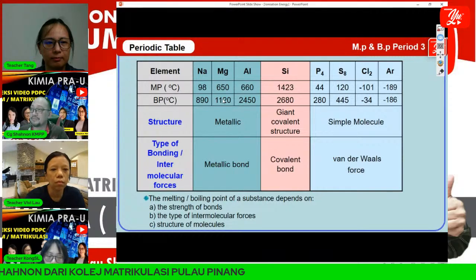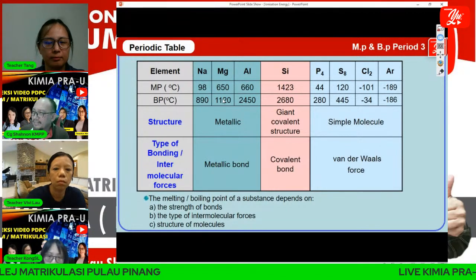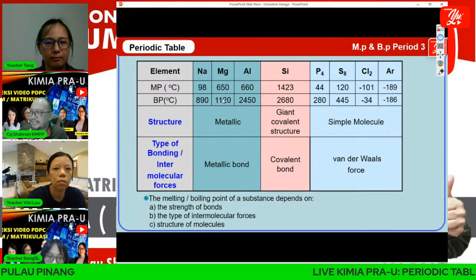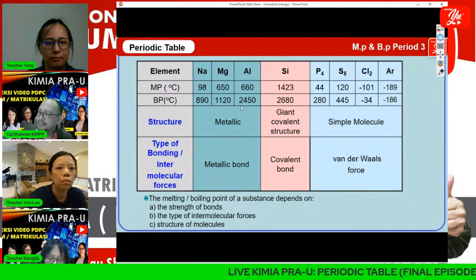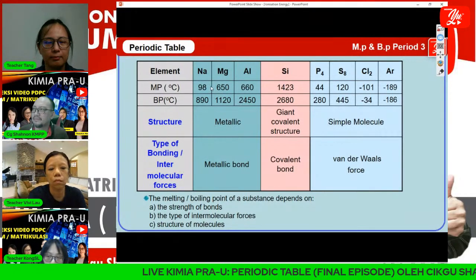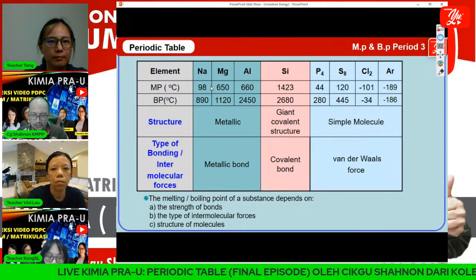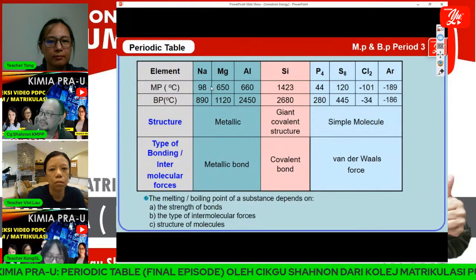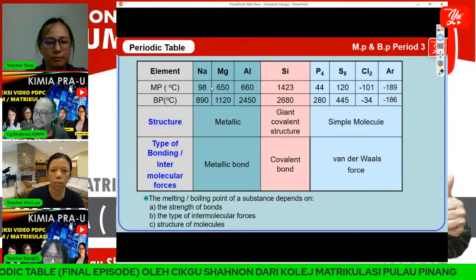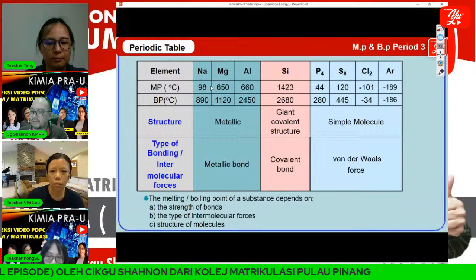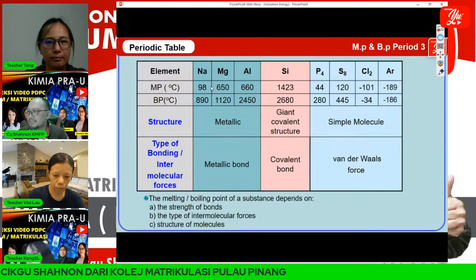Before that, we have to characterize these into three parts, because sodium, magnesium, and aluminium are metals, so they are in the group of metals. Silicon is a different type, what we call a giant covalent structure.